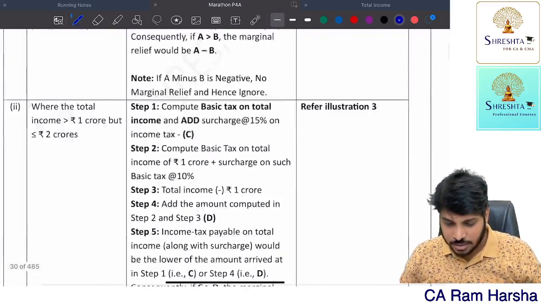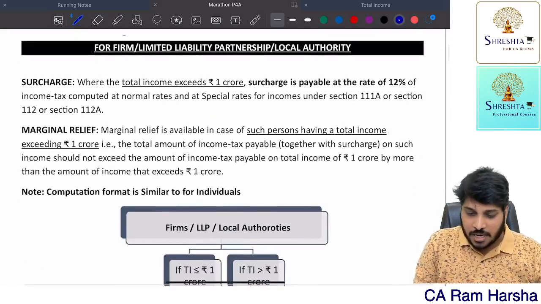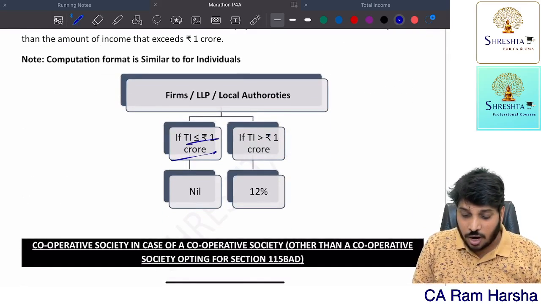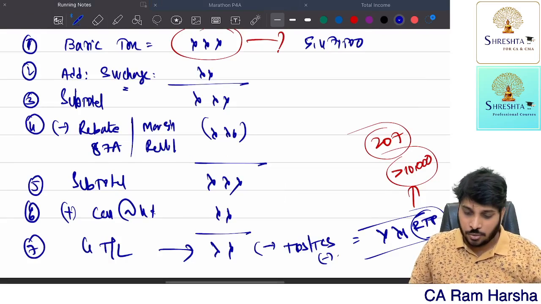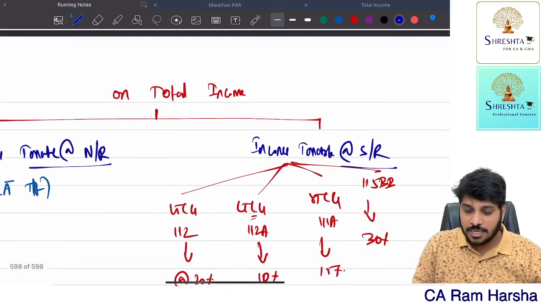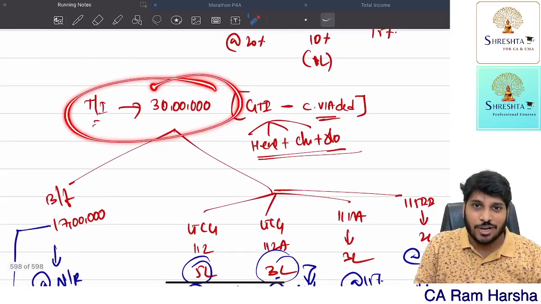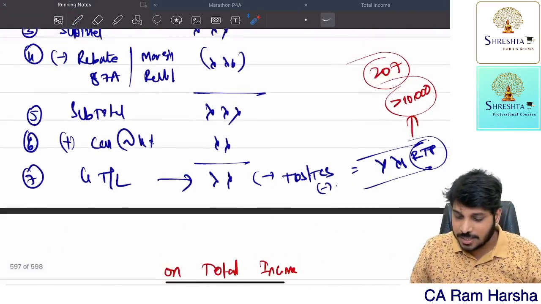so I will come back to this. For partnership firms, LLPs, local authorities, straight away, if the total income is not exceeding 1 crore, surcharge is 0. If the total income is exceeding 1 crore, surcharge is applicable at 12%. Now here in this question, the total income is what? Total income in our example is 30 lakhs only, not 1 crore. Therefore, the surcharge is 0.